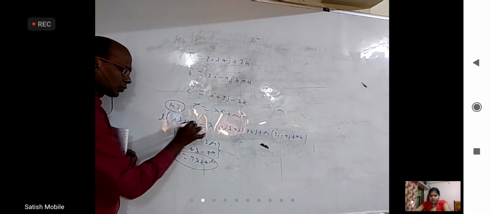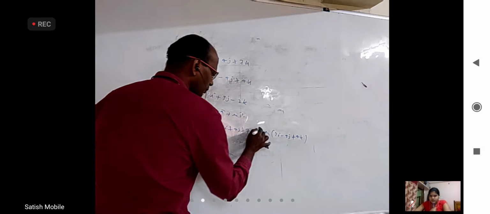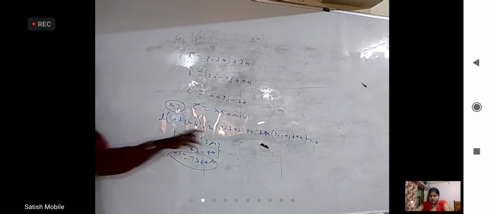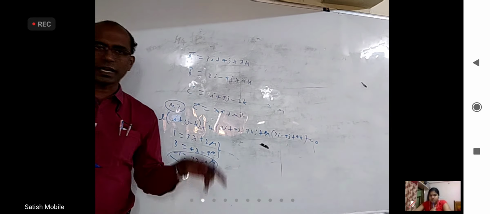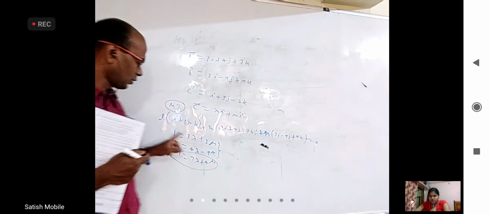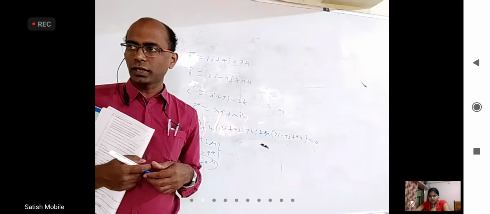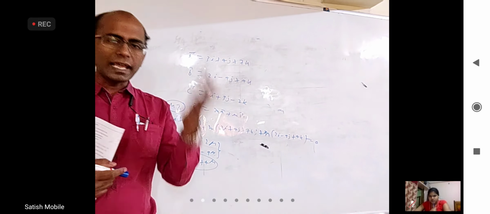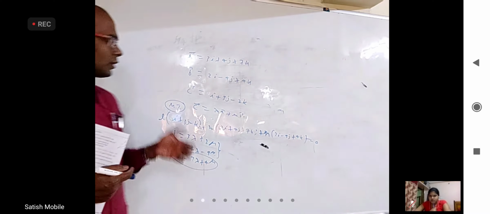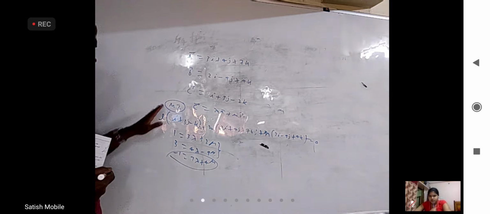If you don't want to take this, then you have another option. Take L into this plus M into this plus N into this equal to 0. Equate i coefficients, you will get one equation, equate j coefficients another equation, equate k coefficients another equation. We will get 3 equations, but the constants will all be 0 here, not 1, 3, minus 1. 3 equations and 3 unknowns, L, M, N, we will not get exact values, we will get L and M in terms of N. Again, after solving those two, they may not satisfy the third equation. But the best is whatever I told previously.